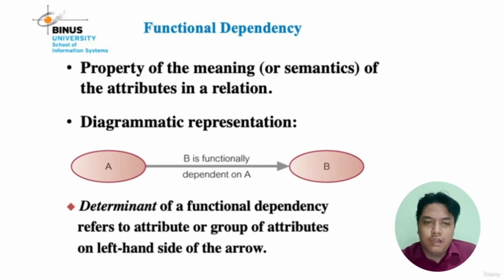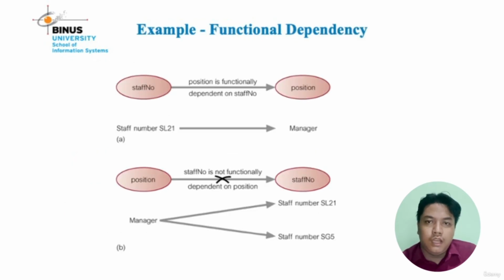Okay, next. In the next example of functional dependencies, the slide gives a more real sample. There are the staff number attribute and the position attribute in the relation Staff, where staff number is the determinant.